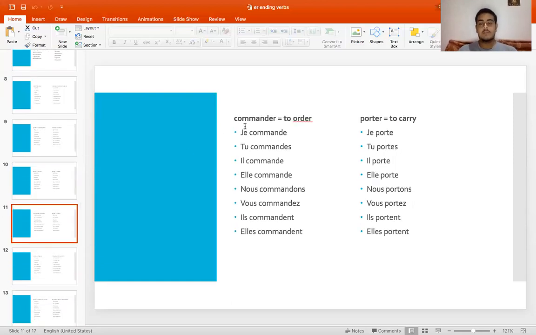So we have commander, that means to give an order. So je commande, tu commandes, il commande, elle commande, nous commandons, vous commandez, ils commandent, and elles commandent. For porter, it means to carry. Je porte, tu portes, il porte, elle porte, nous portons, vous portez, ils portent, and elles portent.